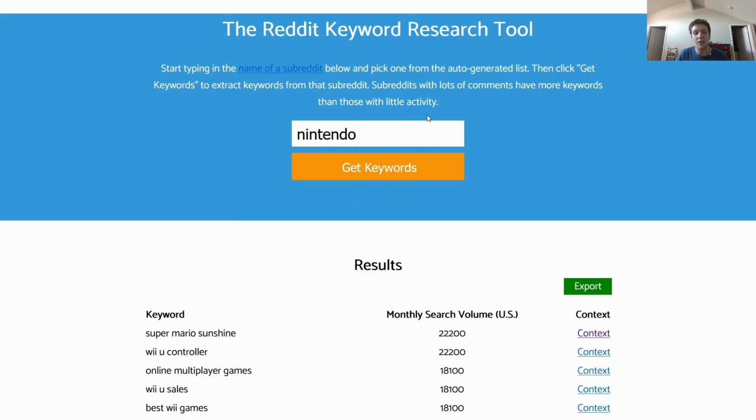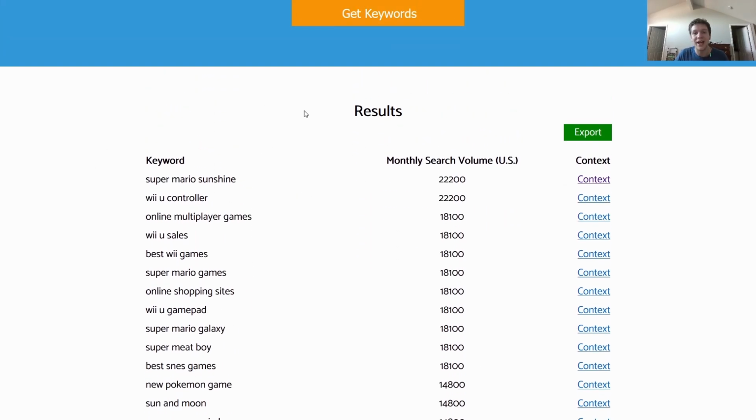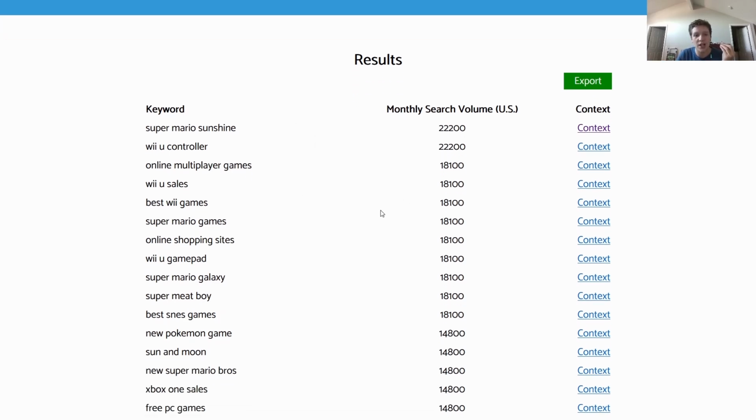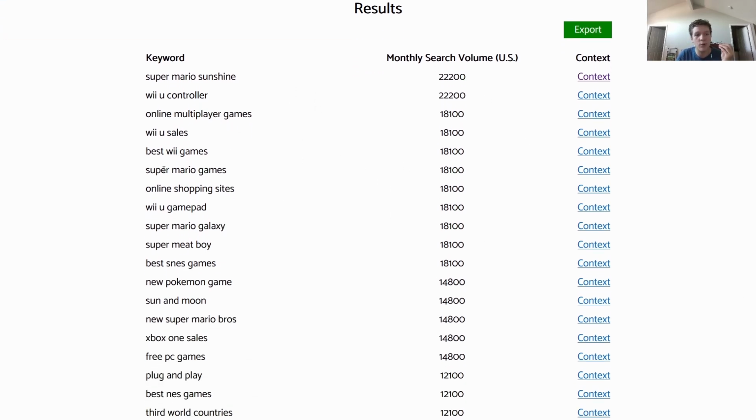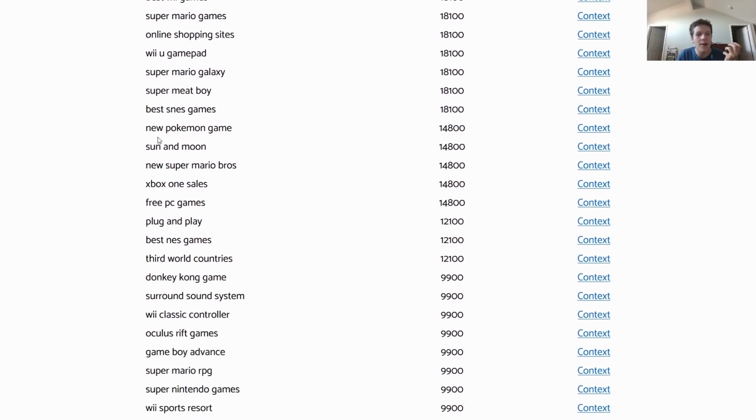So you just type the Nintendo subreddit and you say get keywords. So here you can find the actual games that people are mentioning in the Nintendo subreddit. So Super Mario Sunshine is first. Then you have best Wii games that we don't really care about, Super Mario games, so we know Super Mario games would sell. Sun and Moon, this is a Pokemon game.